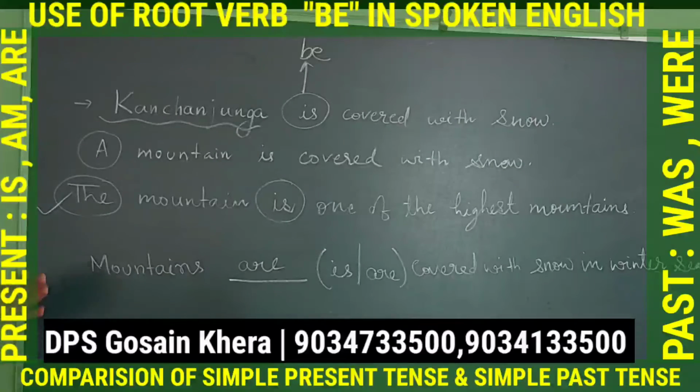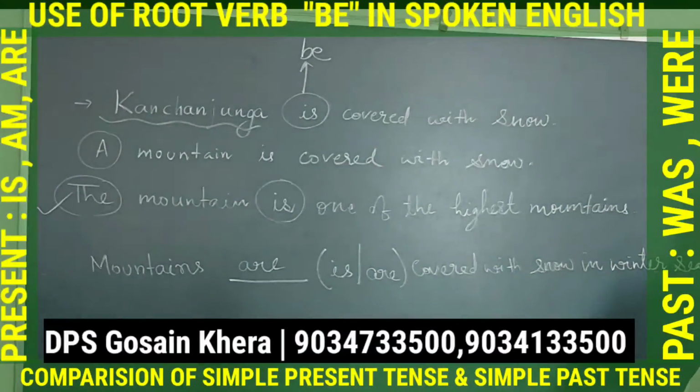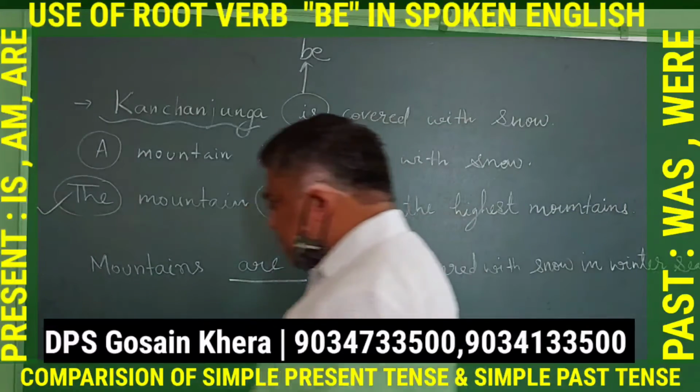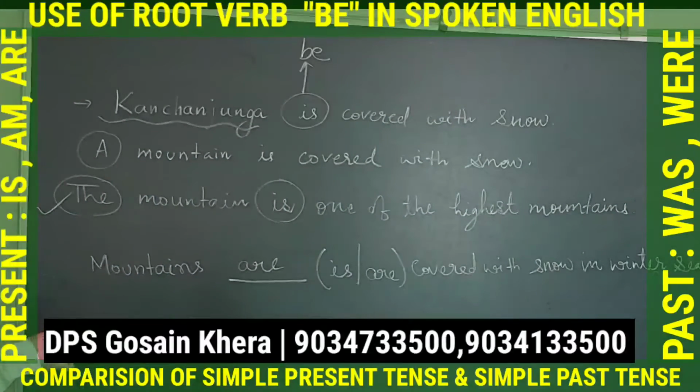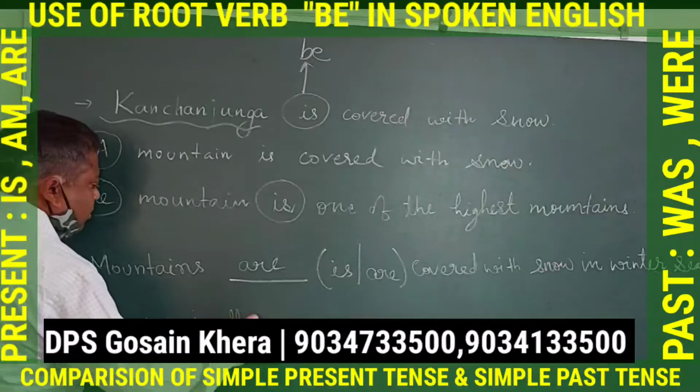Now see how the tense changes. How the tense will require to be changed. Now I will change the situation and you will see that the usage of the verb will change. Like, I will write here, last year in the month of December.